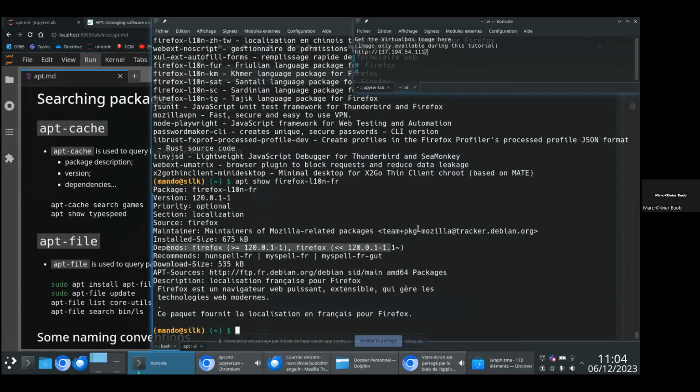The dependencies are very important and are the very added value of apt with respect to dpkg, because when you want to install Firefox, it depends on a vast number of packages. As a normal user, you have absolutely no idea of the quantity of dependencies, and you are not at all interested in those dependencies.